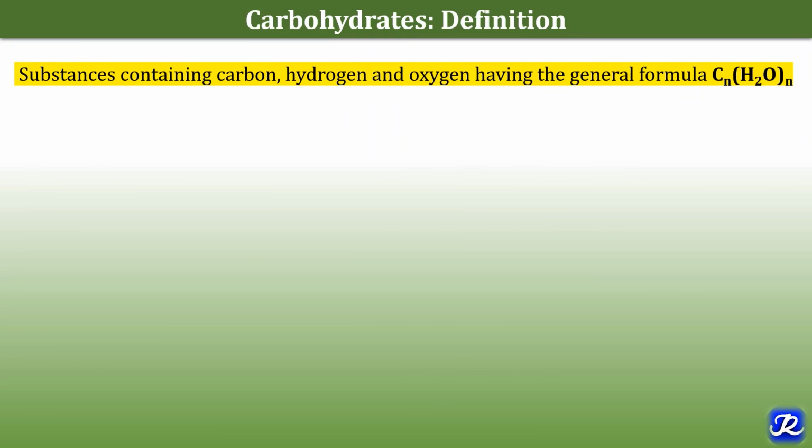So carbohydrates are the substances containing carbon, hydrogen and oxygen, and they have the general formula CnH2nOn. Most of the common carbohydrates conform to this formula, but some do not. And some carbohydrates also contain additional groups like nitrogen, phosphorus or sulfur.